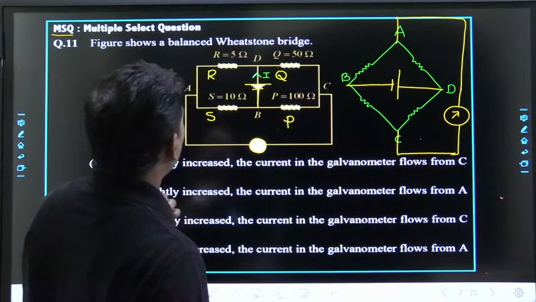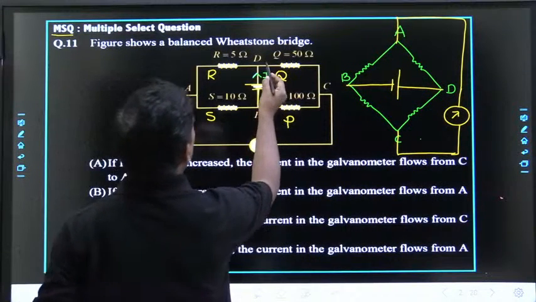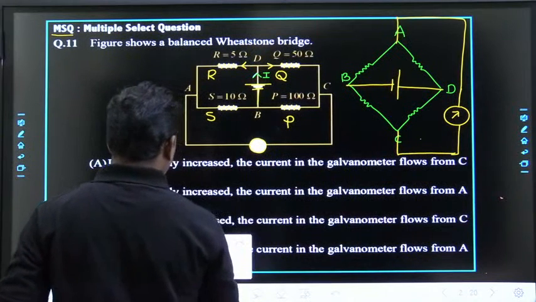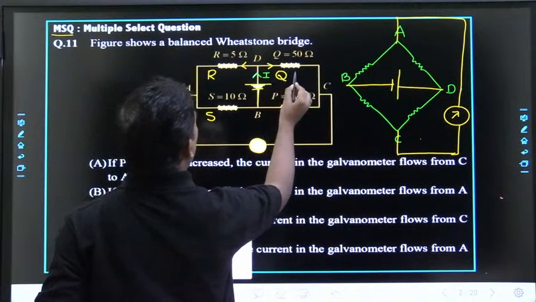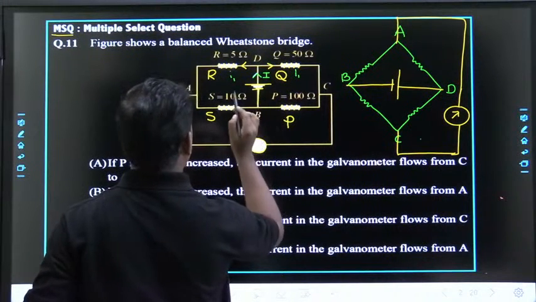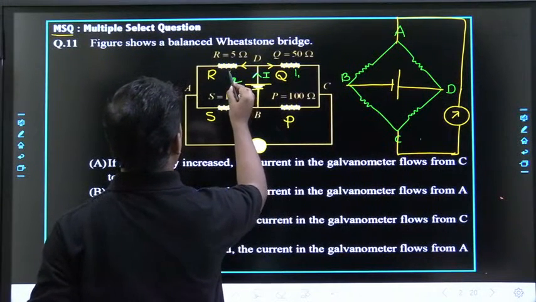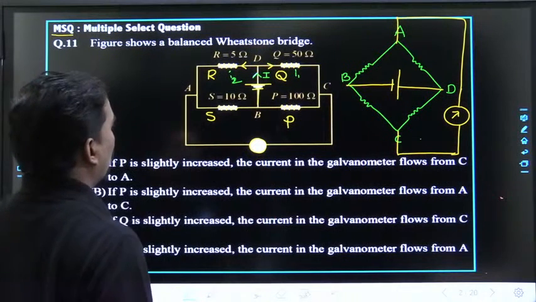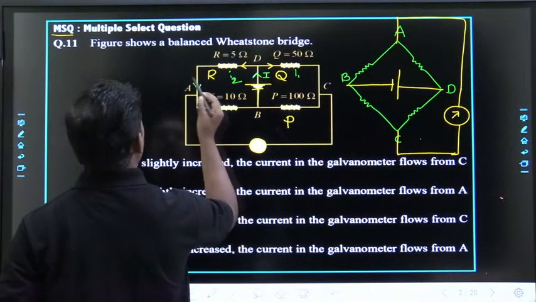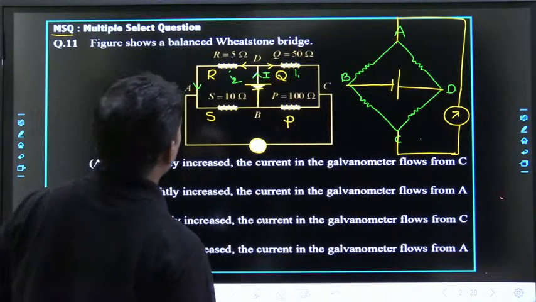Now if you see, the current coming is going to be divided like this. This is I1 and this is I1, and this is I2. So I is divided into two parts. So here it comes up to this. So now what is it asking?